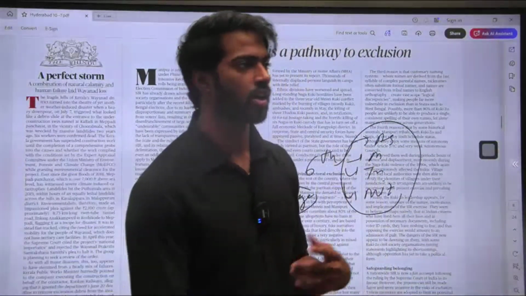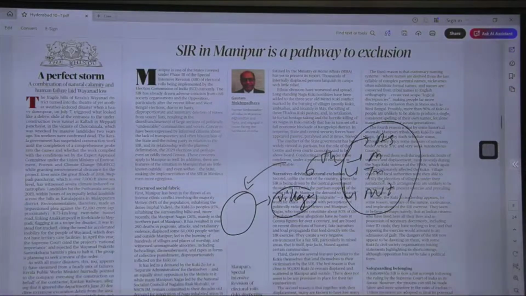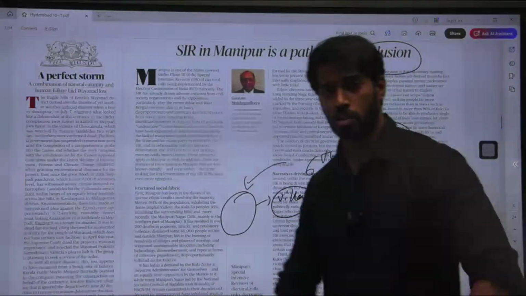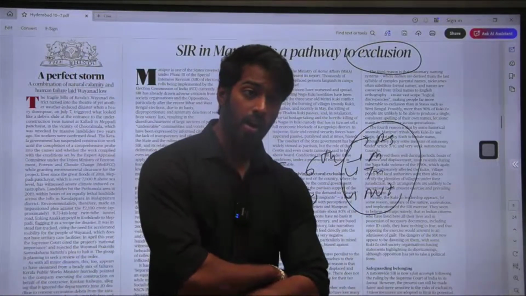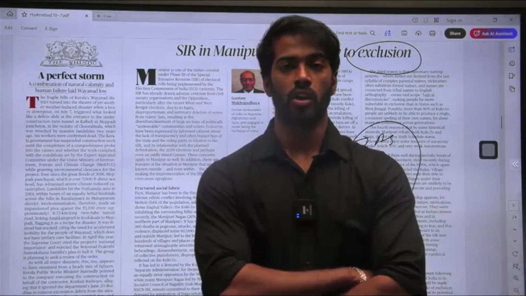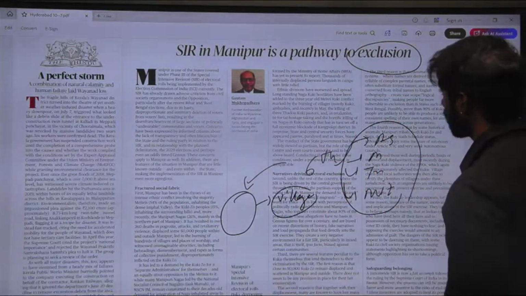Okay, that is something the government can do, and these are the things the government has to follow so that the exclusion aspect is not there, that the Special Intensive Revision is conducted fairly, and all the voters are actually part of that particular voting list. These are the things we have to keep in mind when it comes to this particular editorial.